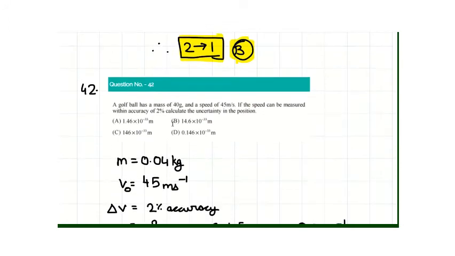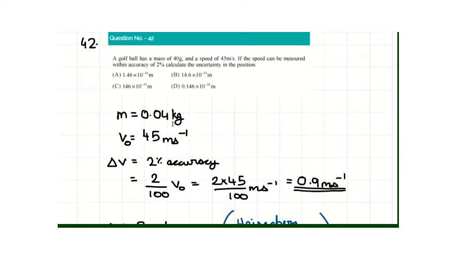In the 42nd question, we have been given the mass of a golf ball, which is 40 grams, and the speed of the golf ball, which is 45 meters per second. The accuracy for calculating the speed is given as 2%, which is why we get the uncertainty in the velocity as 2% of given speed, which turns out to be 0.9 meters per second.